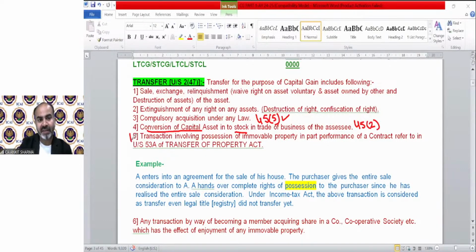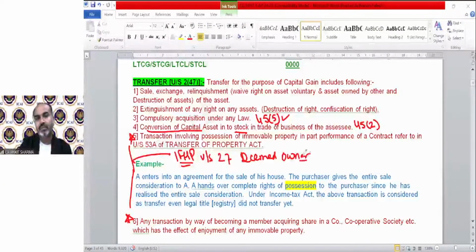Now, point number 5 and 6 are those points I was telling you that these are part of income from house property also. I have explained these points under income from house property with example under section 27 in the definition of deemed owner. So here is the shortest provision with example regarding those. It says transaction involving possession of immovable property, only applicable in case of immovable property.